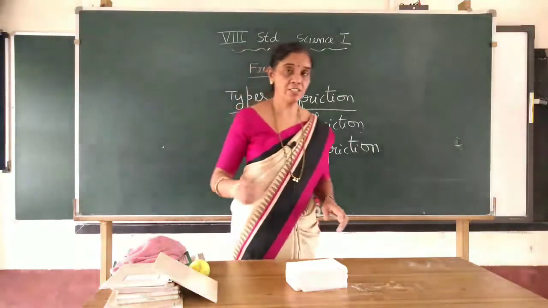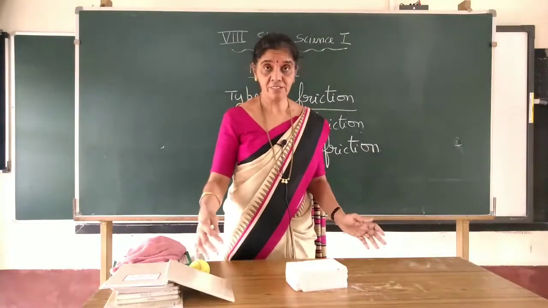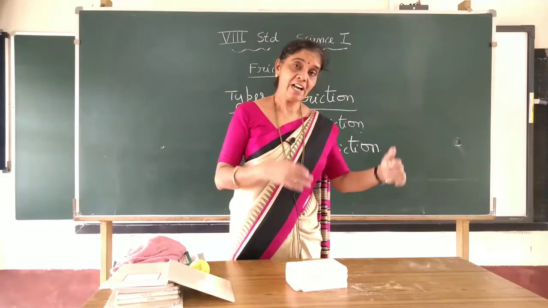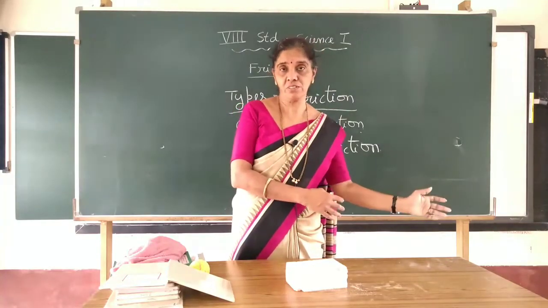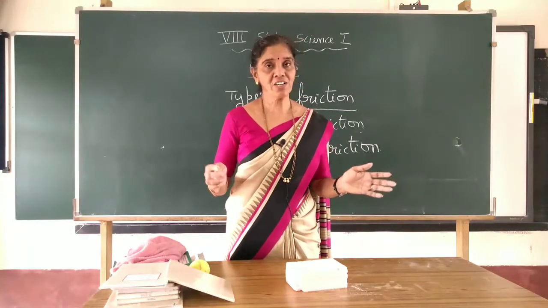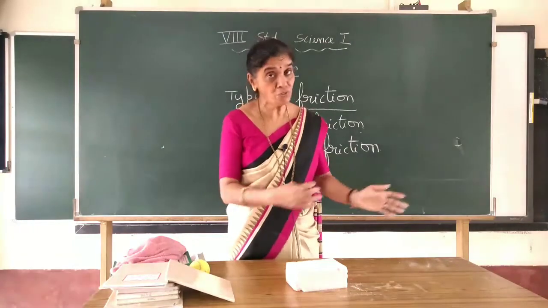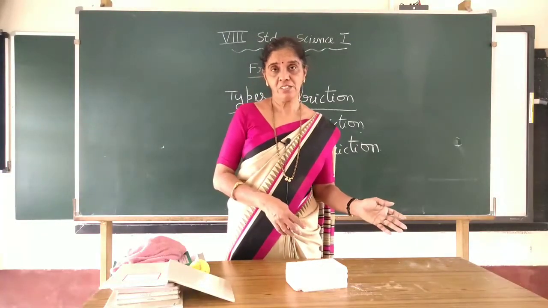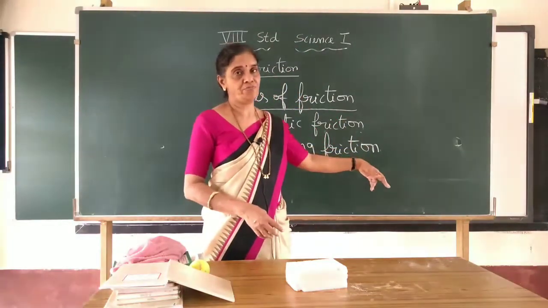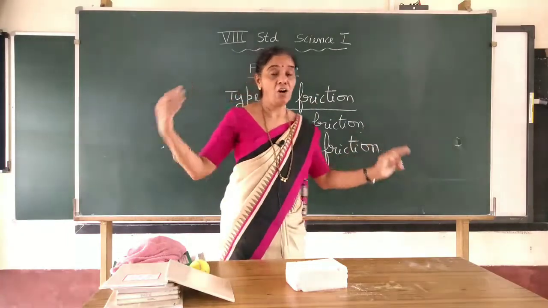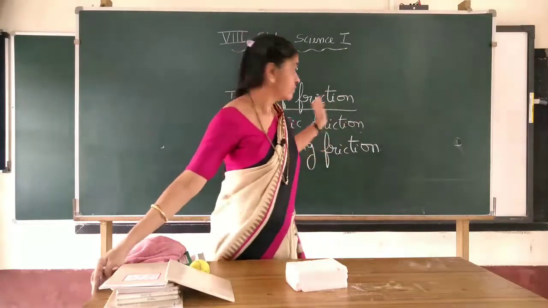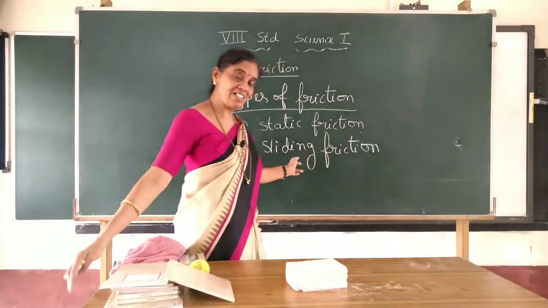What is sliding friction? When an object is moving, you have to apply the force to make that object keep that same speed of motion. You have to apply the force, otherwise it stops, due to friction. So you want to continuously make the moving object move further by applying force to overcome the friction. That friction is called sliding friction. Static friction is when the object is at rest, you want to make it move. That is called static friction. The second one is sliding friction.